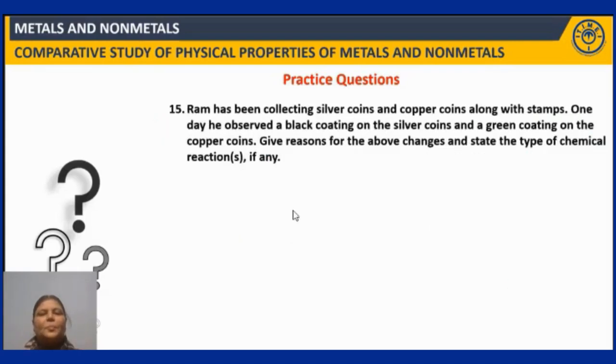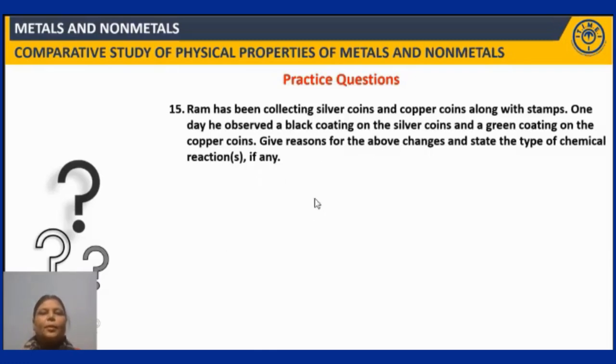Ram has been collecting silver coins and copper coins along with stamps. One day he observed a black coating on the silver coins and green coating on the copper coins. Give reasons for the above changes and state the type of the chemical reactions, if any.